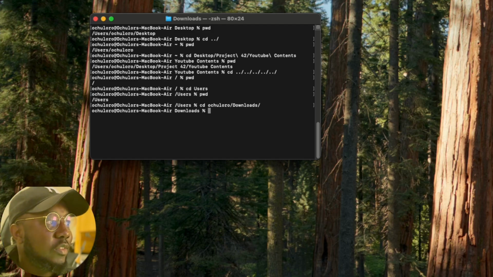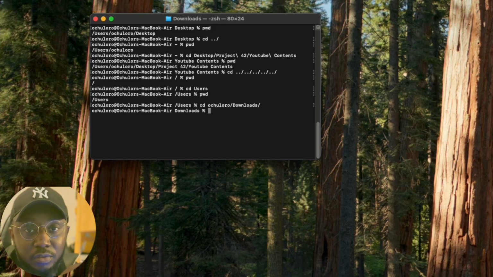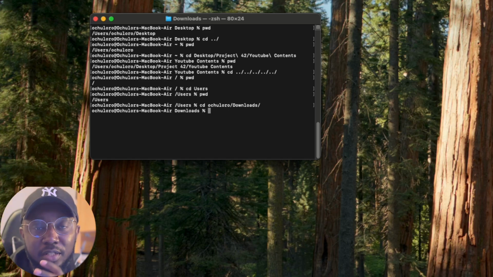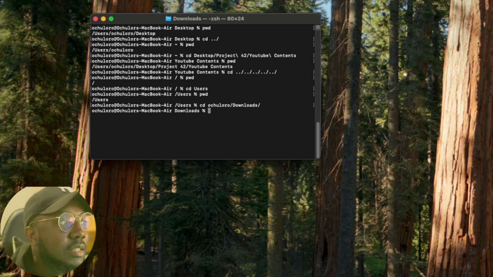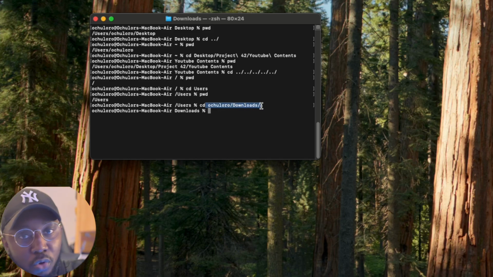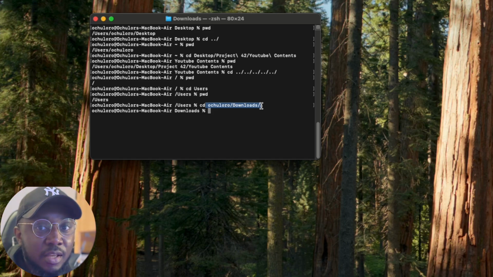So basically now we've moved from our user directory, or the user room, to the downloads directory, or the downloads room. And this is basically the path we took. We went through Ochula, through downloads, and now we are currently at downloads. And that is the absolute path.